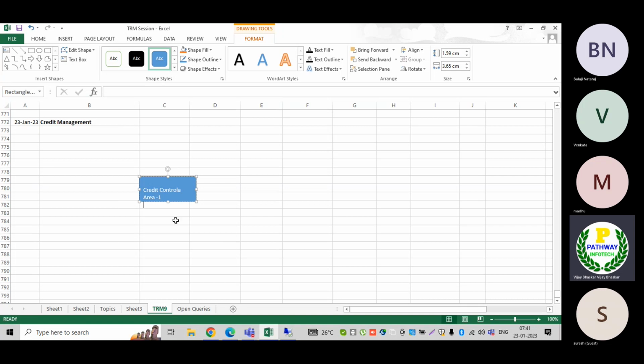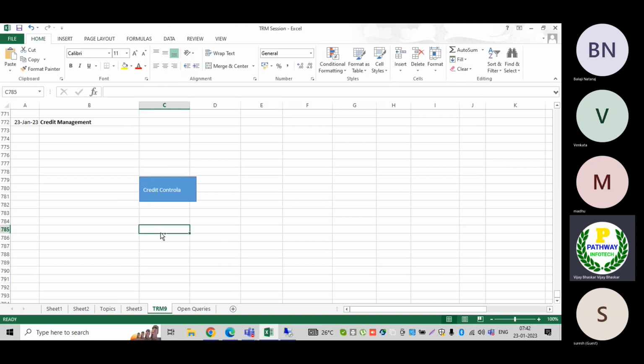One credit control area can be assigned to multiple company codes, and it depends on the business requirement. Either they can follow one credit control area for all the company codes, or each individual company code can have its own credit control area. Again, that depends on the business requirement. We cannot say one way. In real time that will be decided by the business, but as a consultant we need to provide the best practice solution.